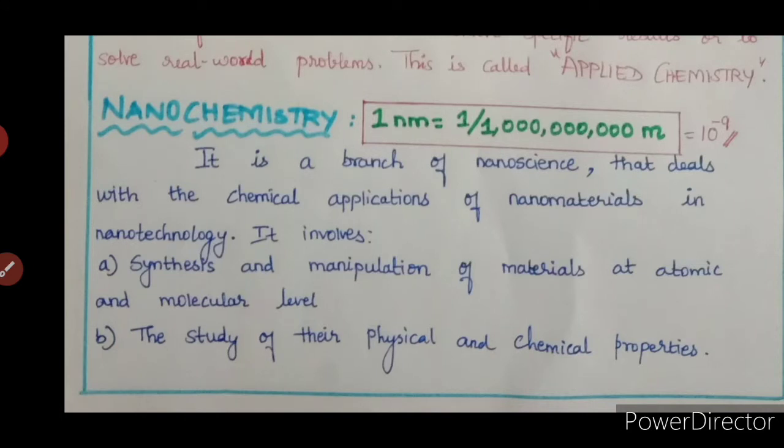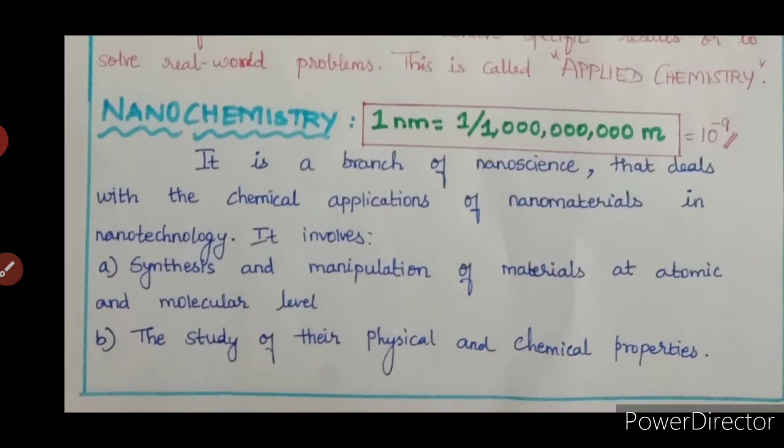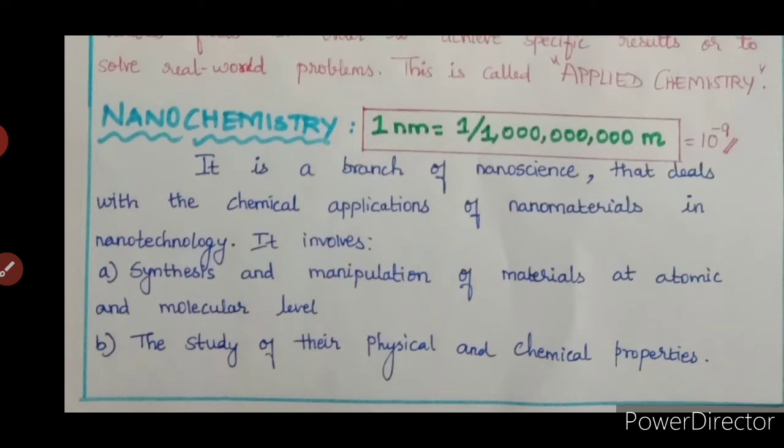Microorganisms we call microbes, isn't it? That is, bacteria and viruses are called microbes because they are very small. We cannot see them, and you can see them only under a microscope. That is why they are called microbes. Like that, nano is very much smaller than micro. So 1 nanometer is equal to 1 by 1 billionth meter, which is 10 power minus 9.